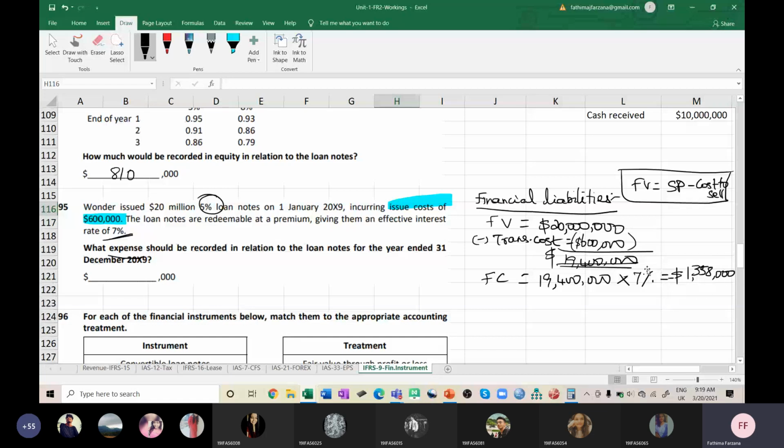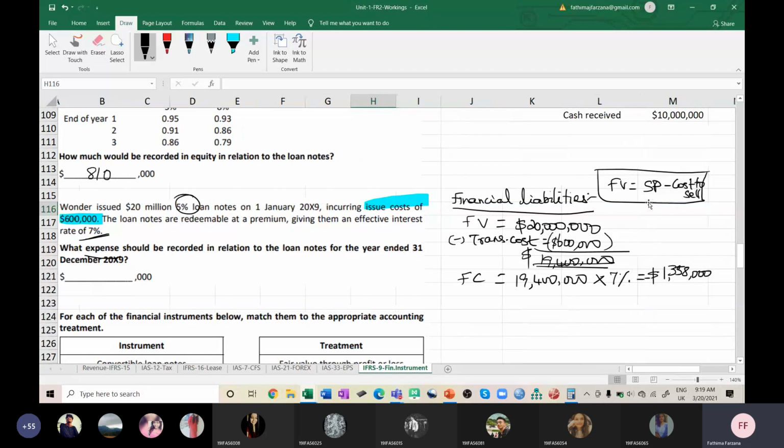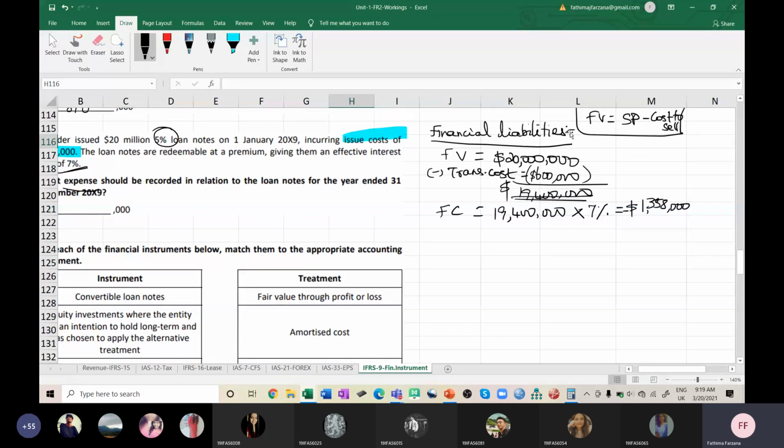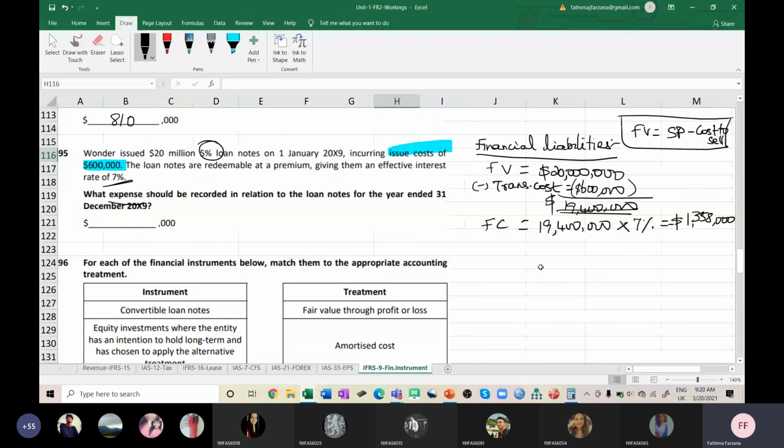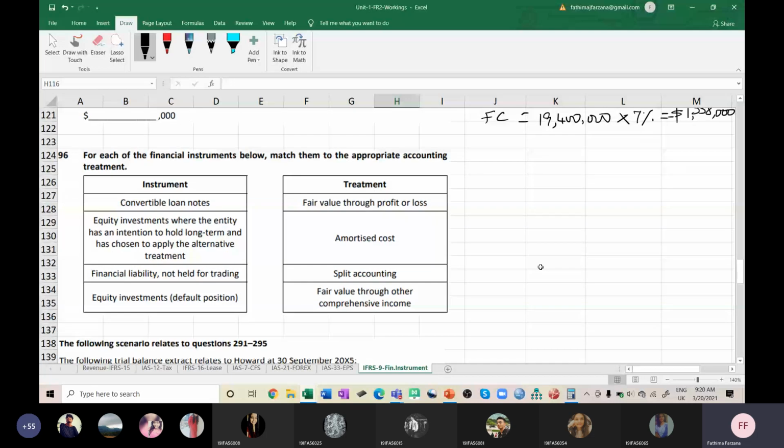Got it? Any doubt in this? This is nothing but the good old formula. Fair value: if I'm going to sell, I'll call it net realizable value, but since I'm holding it, I'm just mentioning fair value, which is selling price minus cost to sell. So in that, I will always compute 7%. The value of the liability I have to pay is 19,400. Transaction cost should not be included in a liability. For this liability, I'll be paying 7% as my finance cost, 1,358,000.